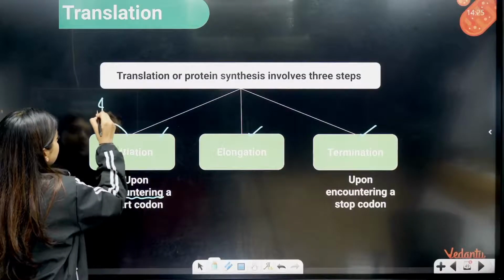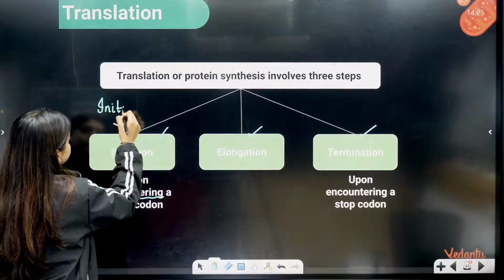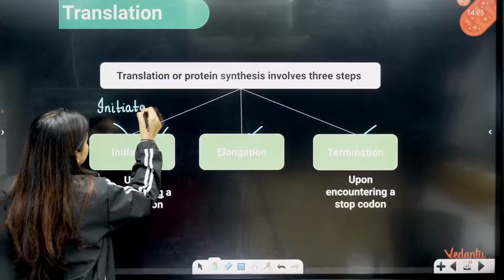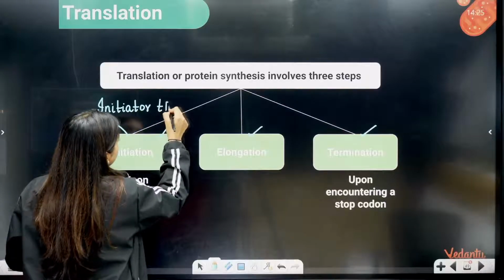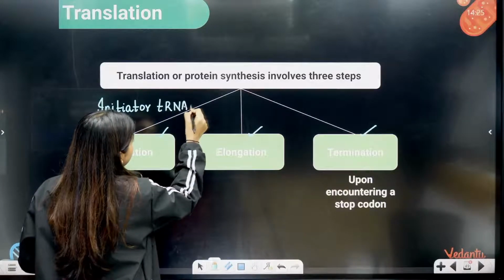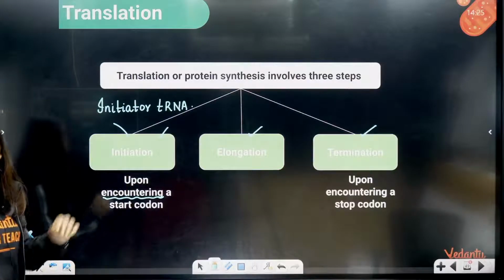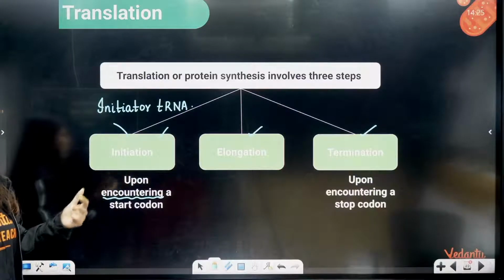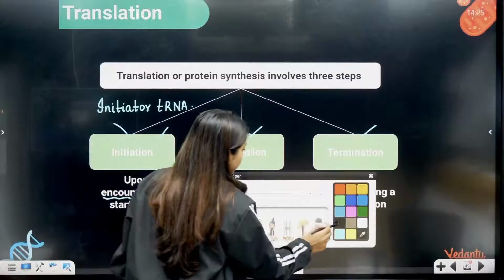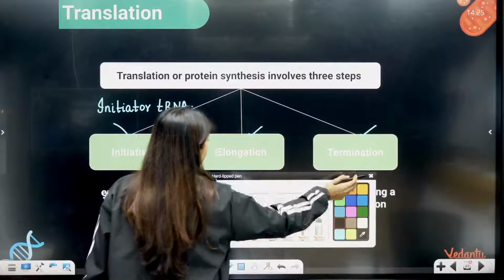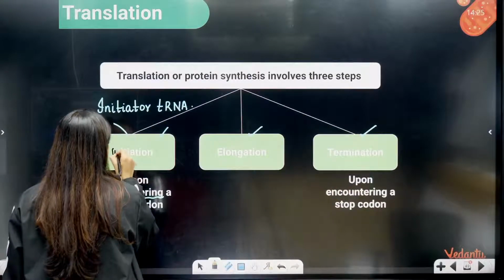Ma'am, initiator tRNA will be involved. Okay, initiator tRNA will be involved, and this fellow will start working the moment he notices an AUG, which is an initiation codon.